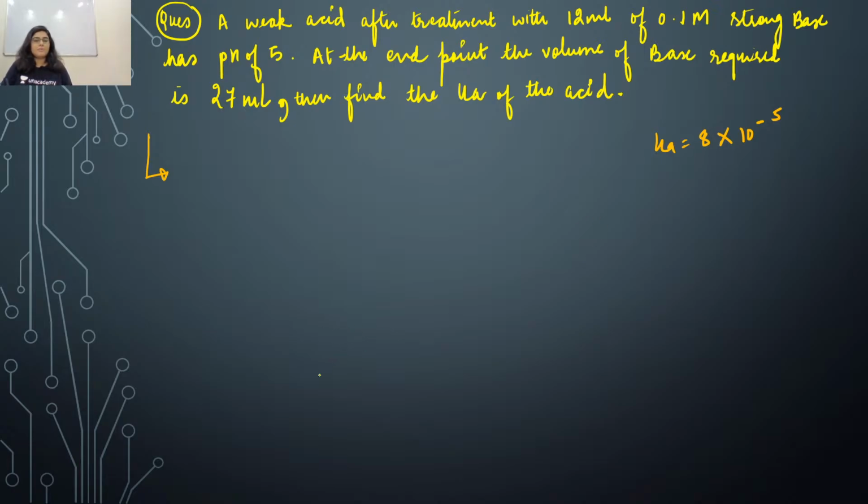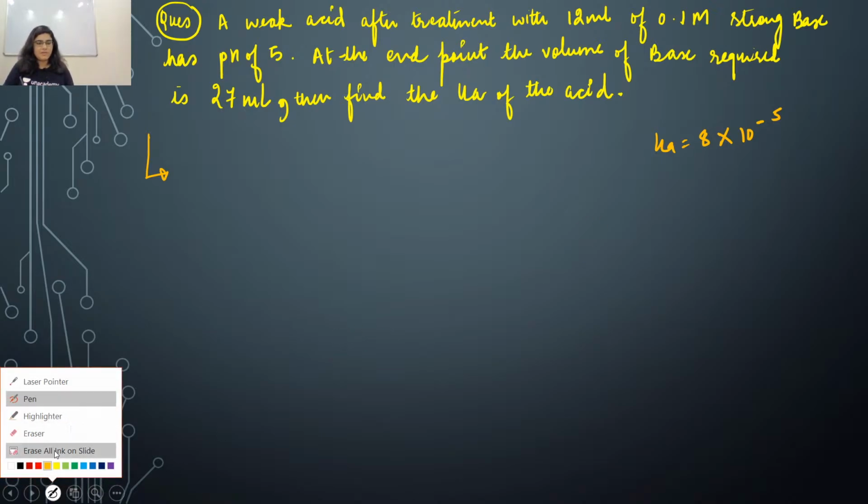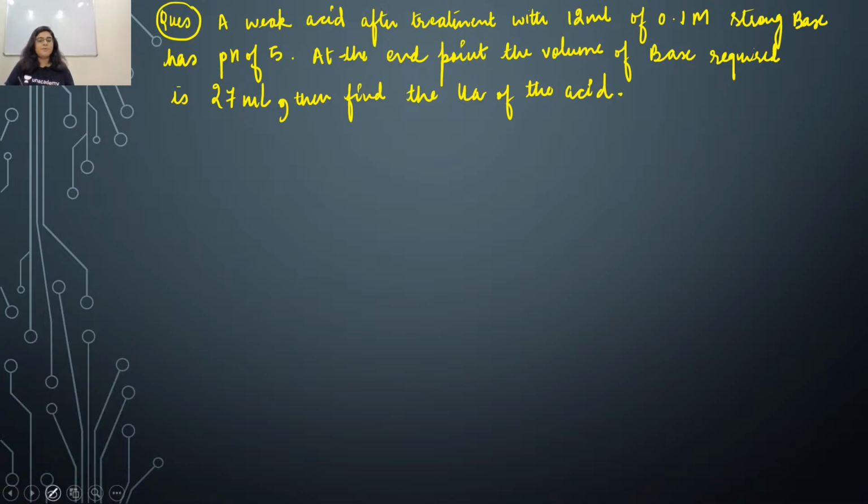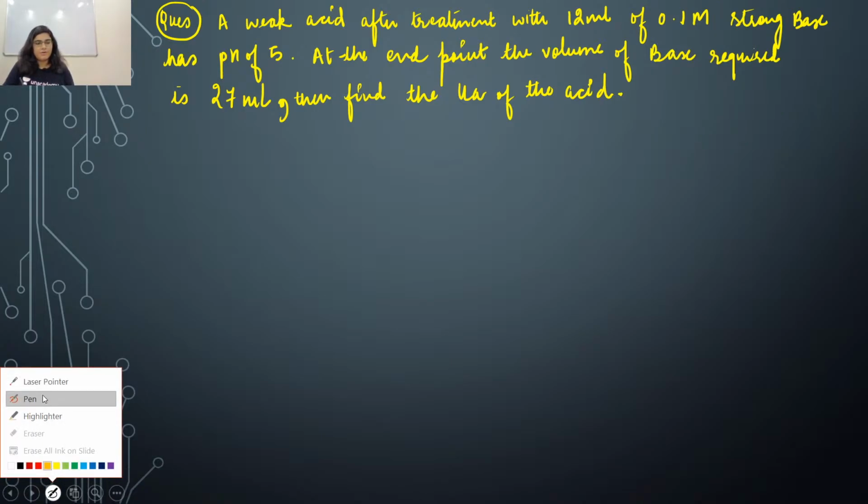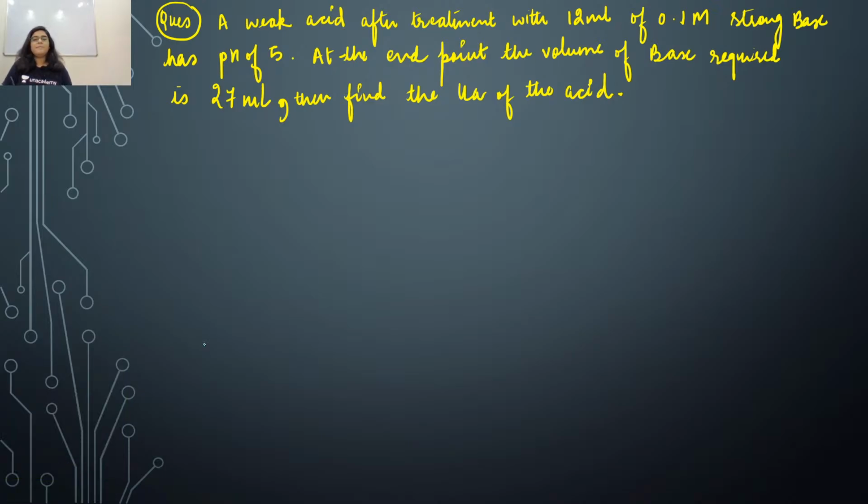Right. So now let's solve this question, everyone. Just be careful with the explanation. Let's read the question carefully. A weak acid after treatment with 12 ml of 0.1 molar strong base has pH equal to 5, right?